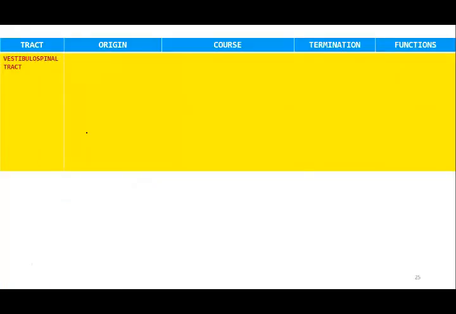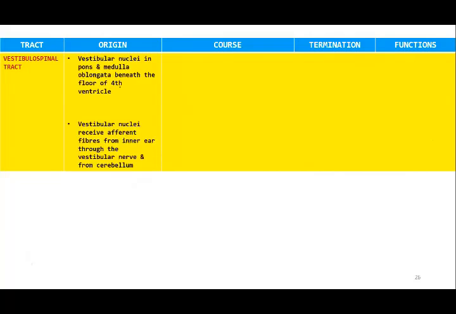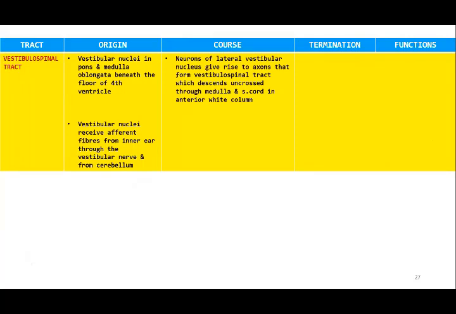So as far as the lateral vestibulospinal tract is concerned, the input is from the vestibular nuclei, and this will continue as the lateral vestibulospinal tract through the medulla and enter the anterior white column of the spinal cord, and the site of termination is the anterior gray horn of the spinal cord, the interneurons of the anterior gray horns.